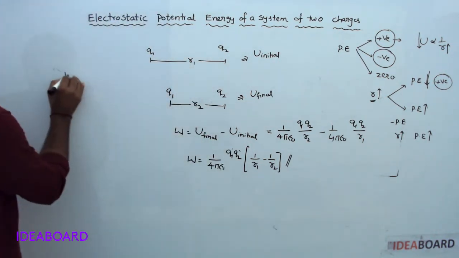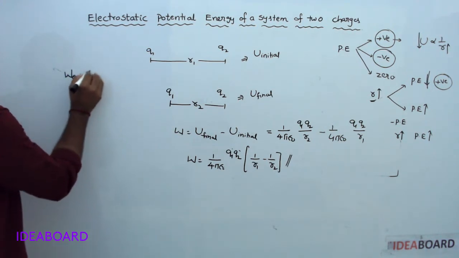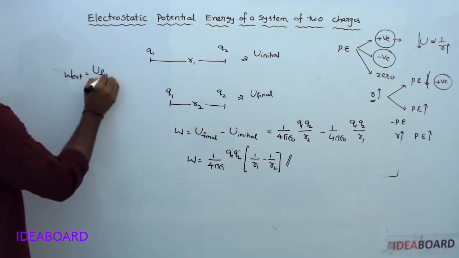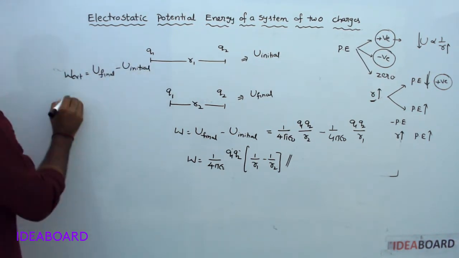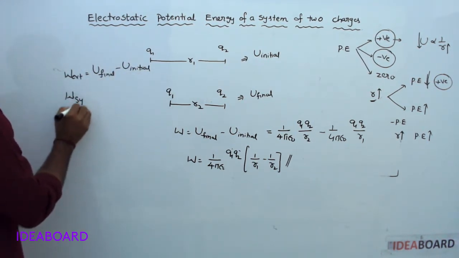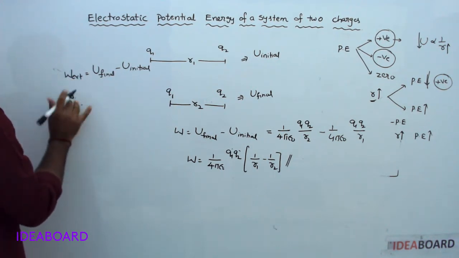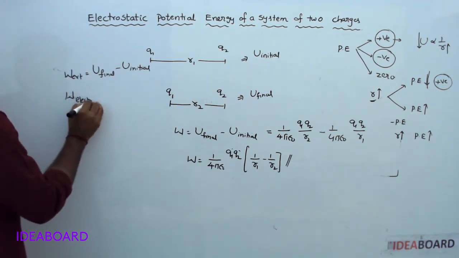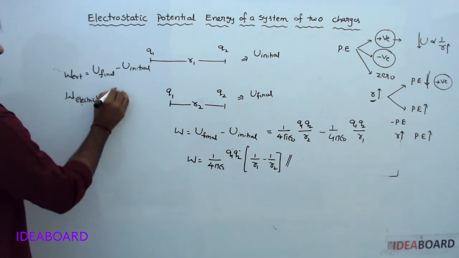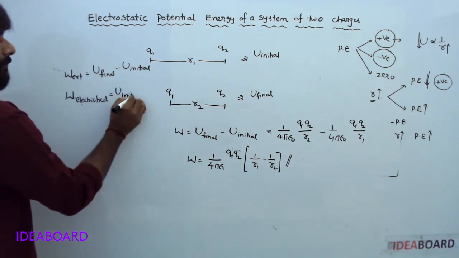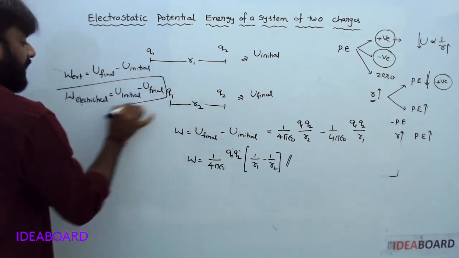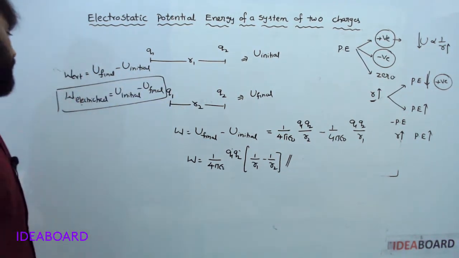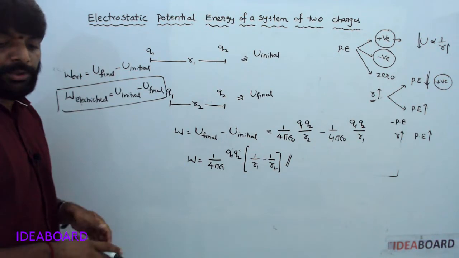Now, due to an external field, work done is equal to final minus initial. Due to the electric field, that means the system, the work done due to the electric field is U initial minus U final. Understood?